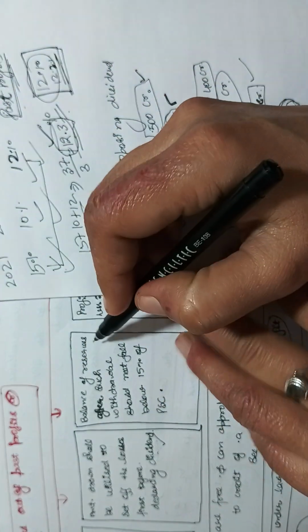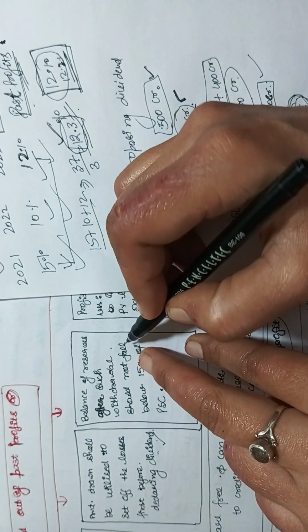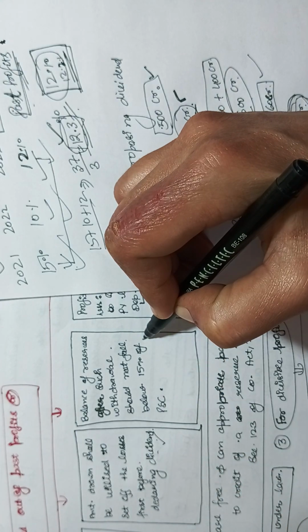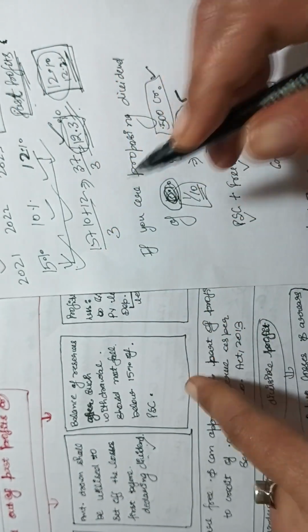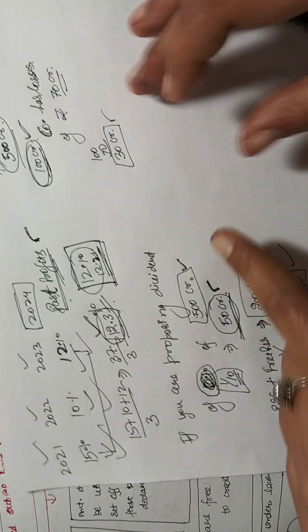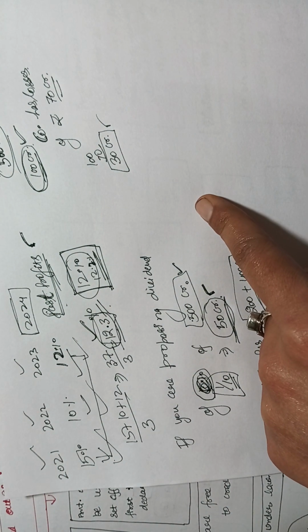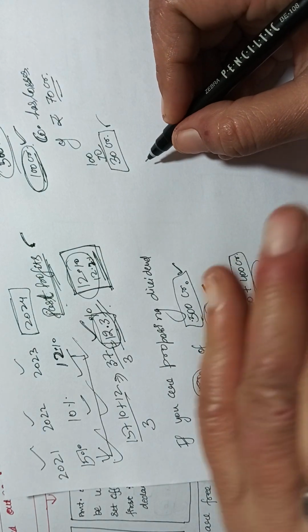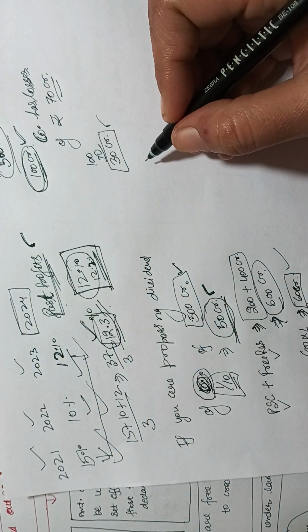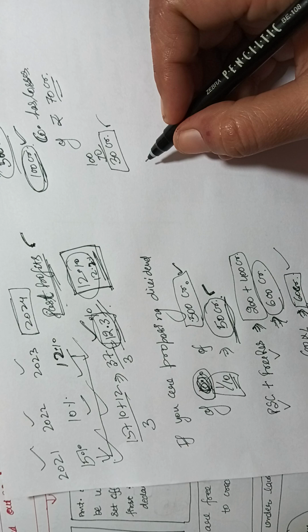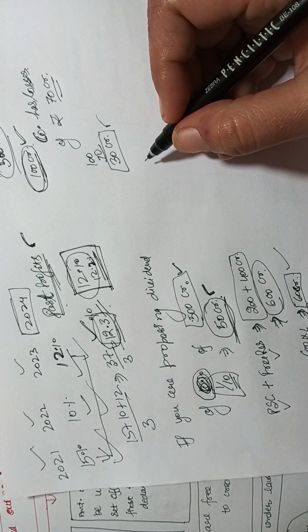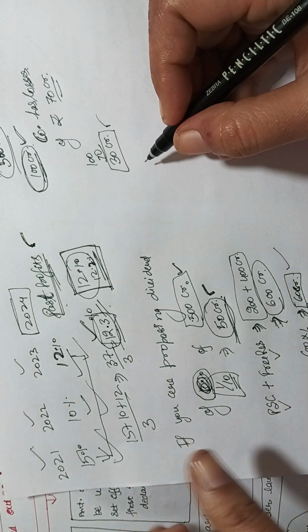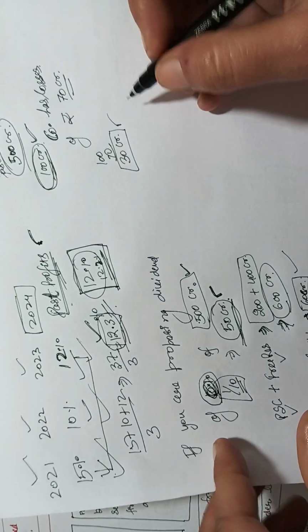And then the balance of reserves after such withdrawal should not fall below 15% of the paid up share capital. Now this is the most important condition: if you have drawn an amount from the past profits or the reserves, then after the withdrawal your reserves should not be less than 15% of the paid up share capital.